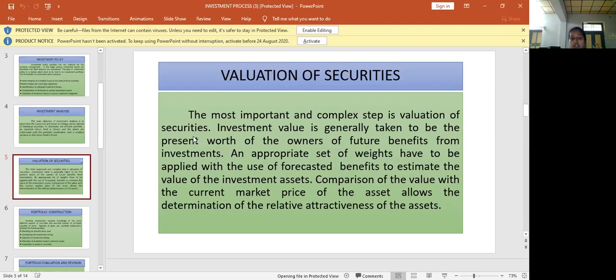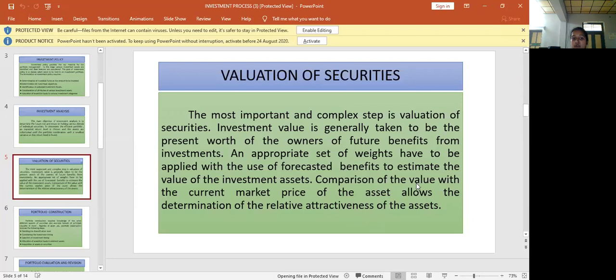Securities are marketable securities and non-marketable securities. Investment value is generally taken to be the present worth of the owner's future benefits from those investments. Okay, an appropriate set of weights has to be applied to the forecasted benefits to estimate the value of the investment assets. Comparison of the value with the current market price of the asset allows the determination of the relative attractiveness of the assets.